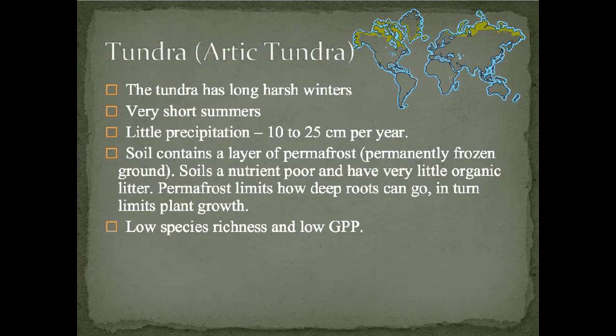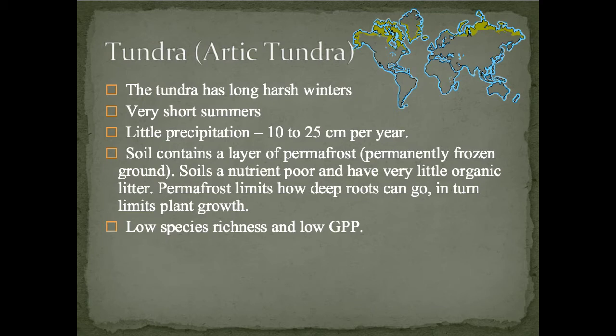The first biome that we're going to look at is the tundra, also known as the Arctic tundra. The Arctic tundra is located at the highest northern latitude on the Earth. The tundra has very harsh winters, very short summers, and little precipitation, only 10 to 25 centimeters per year.